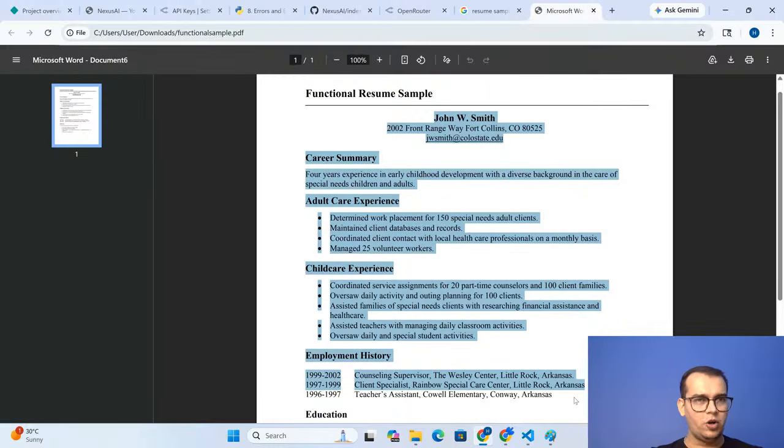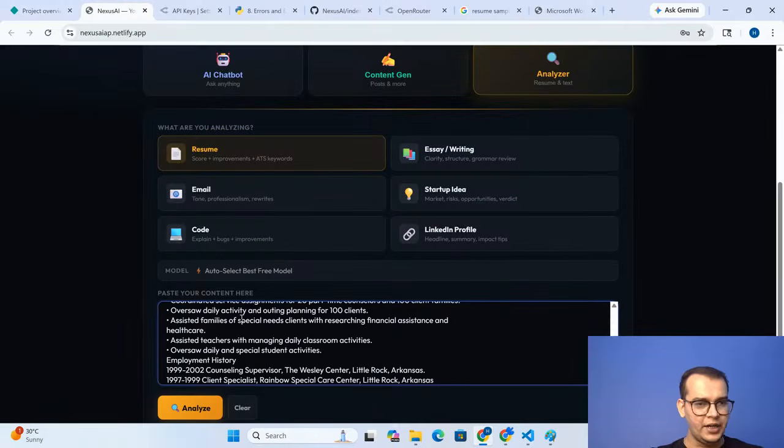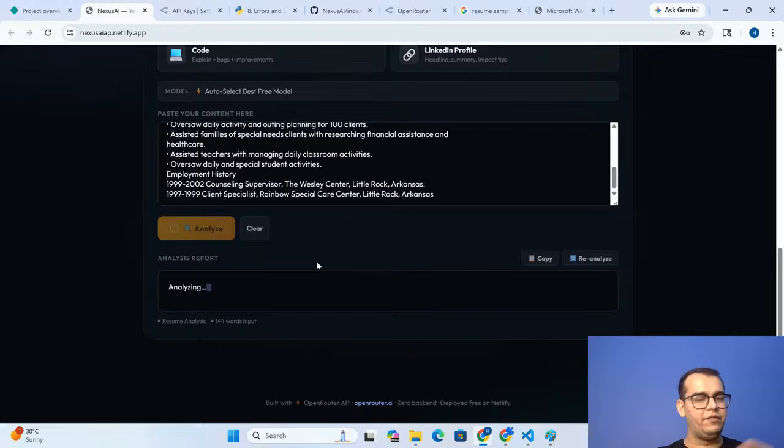So I'll just copy this data, go to my Nexus AI and give this resume data to my analyzing feature. Now let us see whether it is giving me the result as per the particular data or not, and what are the drawbacks, the disadvantages I have in my resume. Okay, let us see that.